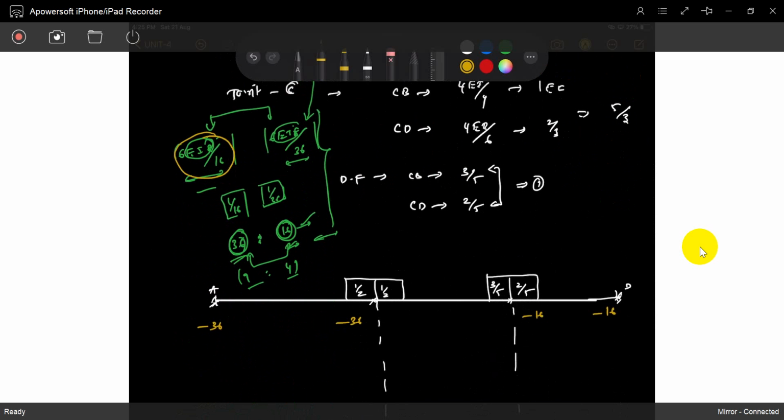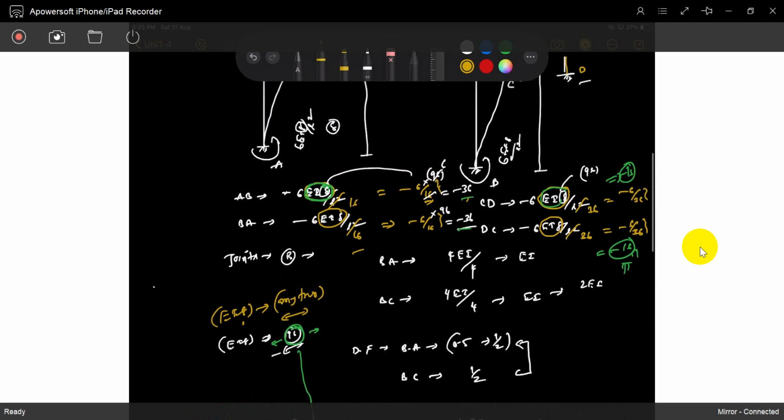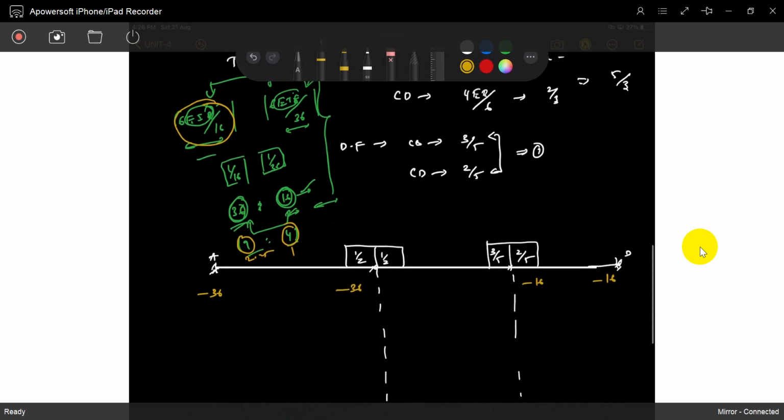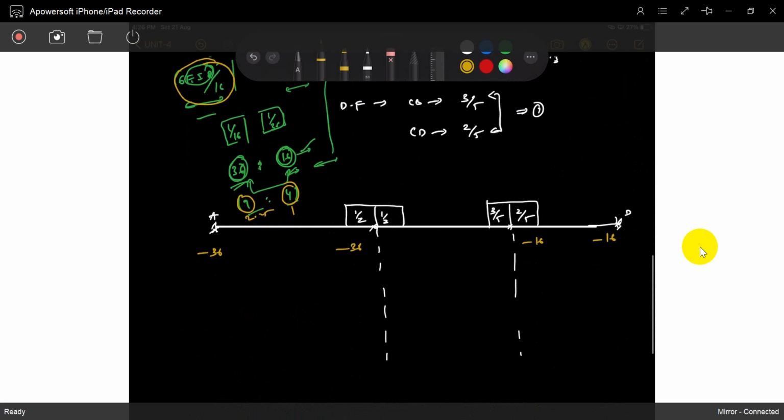My purpose in taking 36 and 16 is that I'm getting integer values. You can choose 9 to 4 also, no problem at all. Otherwise you can choose 2.25 and 1, but in the same ratio, because if you assume any EI value, you will get the same result, since this EI is the same now. So you have to assume one EI value, place it here and here, and you will get the ratio only. Okay, that's the first thing. So I start with these moments.